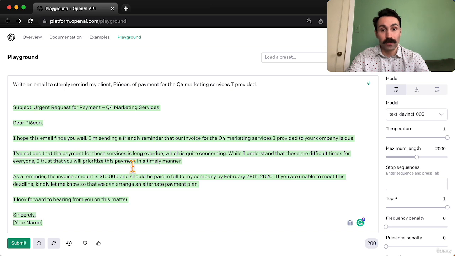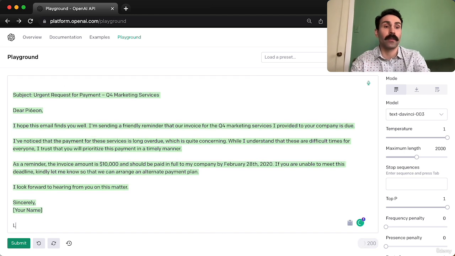"I trust that you'll prioritize this payment. As a reminder, the invoice amount is $10,000." See, ChatGPT again, it's pulling stuff. But this is a good placeholder, right? Let's say the amount was $20,000 or $2,000. We can just erase this and throw that in there. And it gave us another fake date.